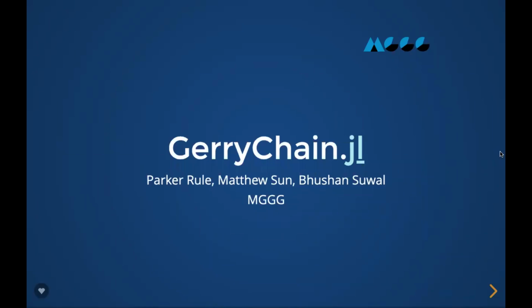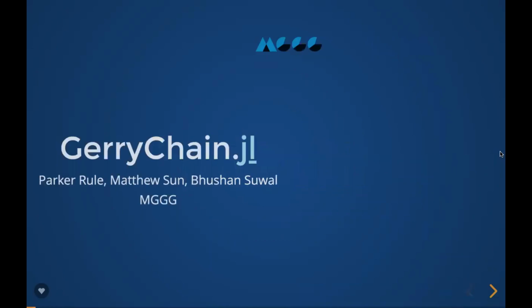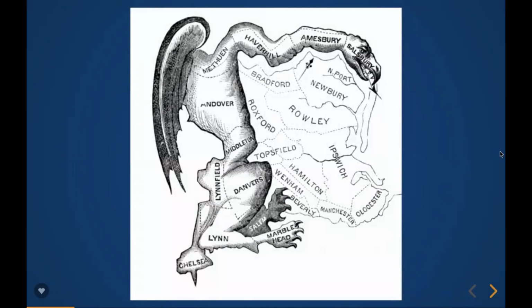Hi, I am Bhushan Suwal, and I'm going to introduce GerryChain, a package I wrote with my collaborators Parker Rule and Matthew Sun at the Metric Geometry and Gerrymandering Lab at Tufts University. Here we apply tools from mathematics and computer science to study political redistricting.